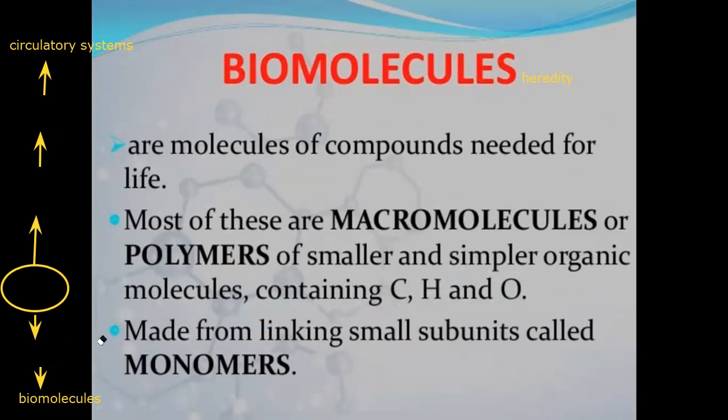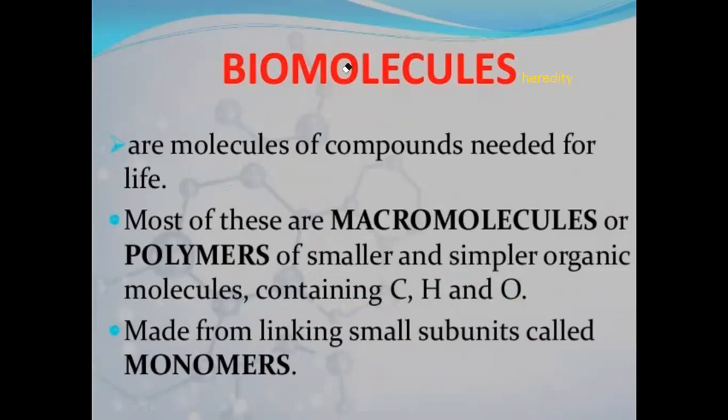So who can give me the sequence again? Who can give me the sequence from the smallest one to the biggest one? For example, we're going to study biomolecules. These biomolecules are found in which part of the cell? They are found in organelles.